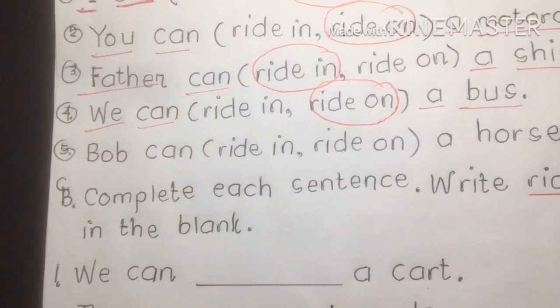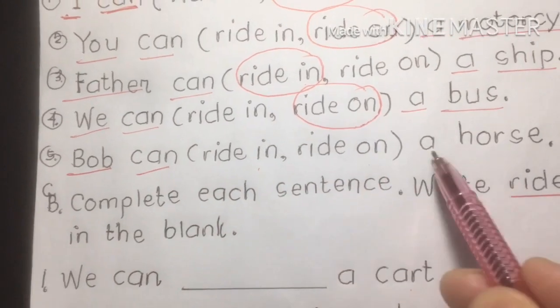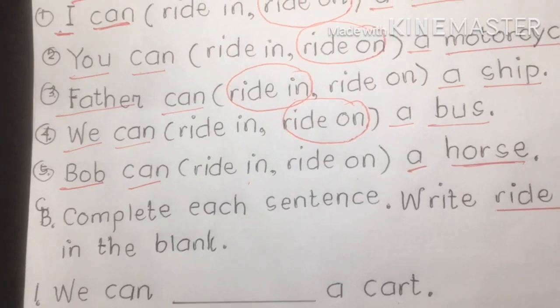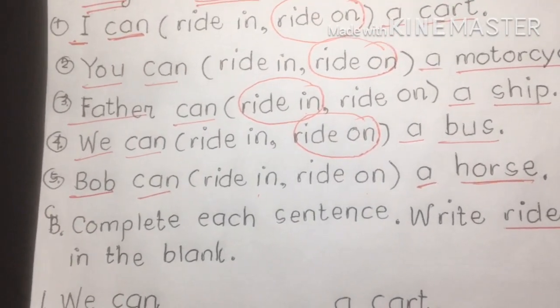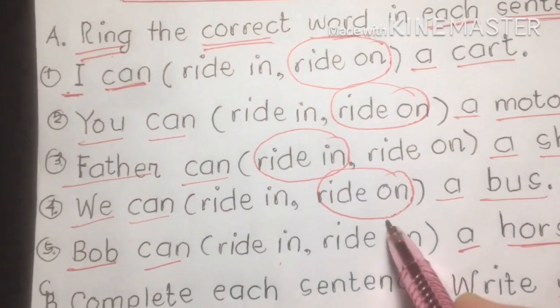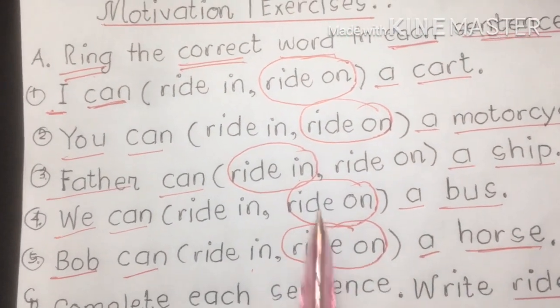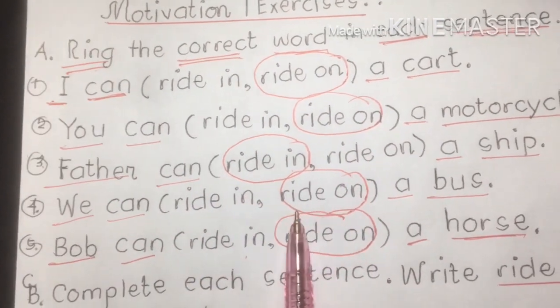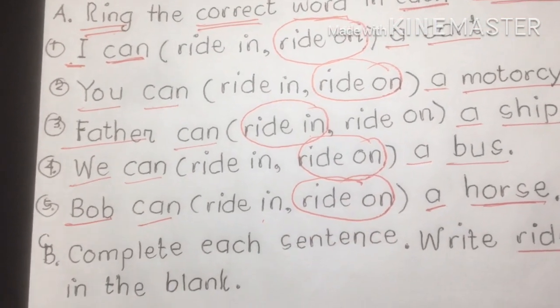Next, Bob can ride on a horse. A horse is an open transportation. Okay, it's an animal. So we use ride on. Again, 1 ride on, 2 ride on, 3 ride in, 4 ride on, 5 ride on for our part 1 motivation.